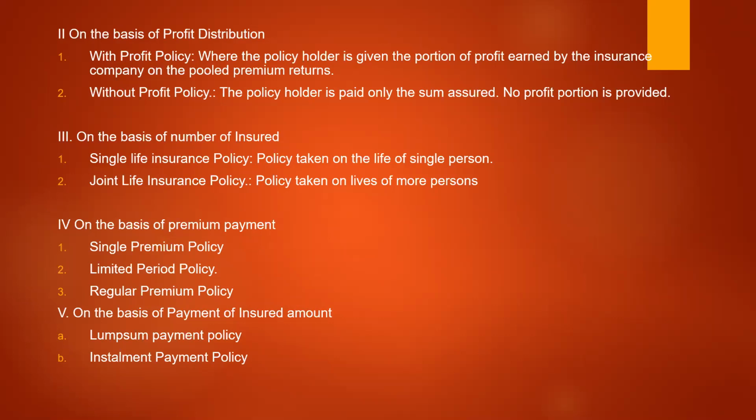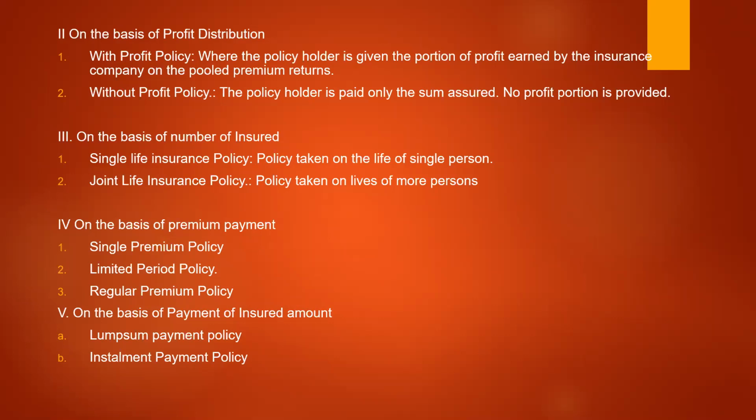Then on the basis of payment of insured amount, there are two types of policy. One is called lump sum payment policy. Lump sum payment policy, in the sense when the maturity happens, the whole amount will be paid. Say if it is a 15 years policy, after the 15th year, the sum assured value, say for example 15 lakhs, will be paid to him in one shot.